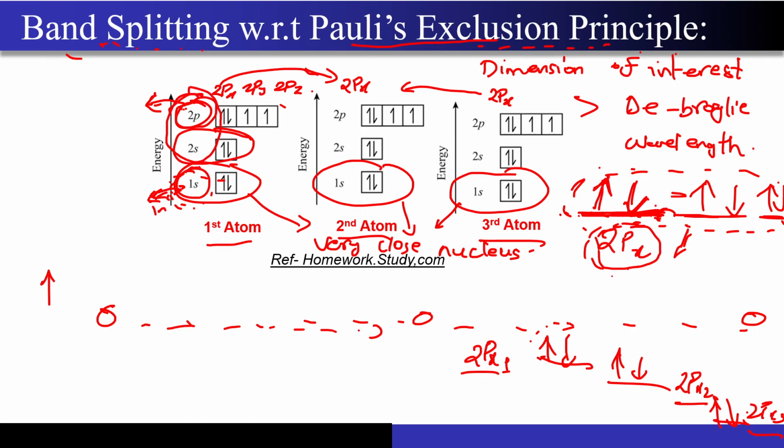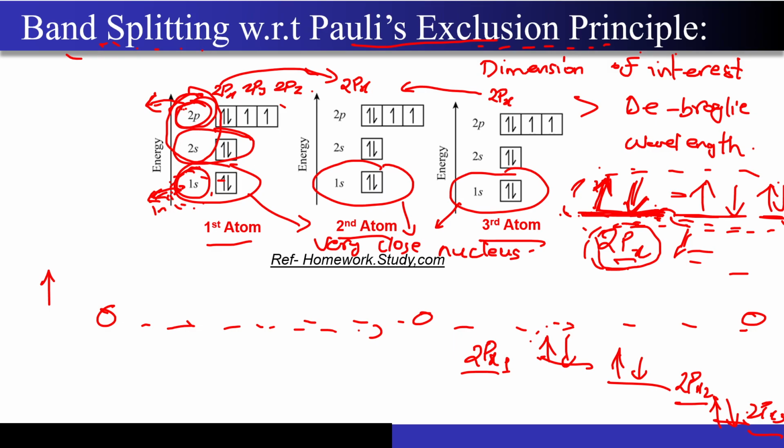And you have already understood why the band splitting occurred. The first way to think about it is from the wave function point of view that the sir has taught, and the second one is to look at it from Pauli's exclusion principle. If I bring three atoms very close, then in the same orbital I now have 6 electrons, which clearly violates Pauli's exclusion principle. So I have to split these levels into 3 different levels so that Pauli's exclusion principle is satisfied, right. I hope this point is very clear to you.